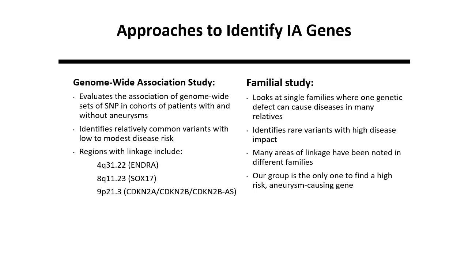Earlier, we discussed how GWAS studies have identified common genetic variants in several gene regions implicated in IA with low to moderate risk. In contrast, familial studies are well suited to define rare genetic variants that have high disease risk. As sequencing costs continue to fall, familial studies are transitioning from linkage studies to whole exome and whole genome sequencing to identify variants that segregate with disease. Unfortunately, the small number of affected individuals within a particular family often leads to the identification of many candidate genes.